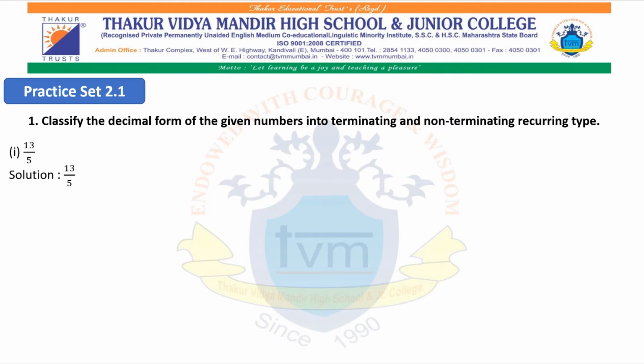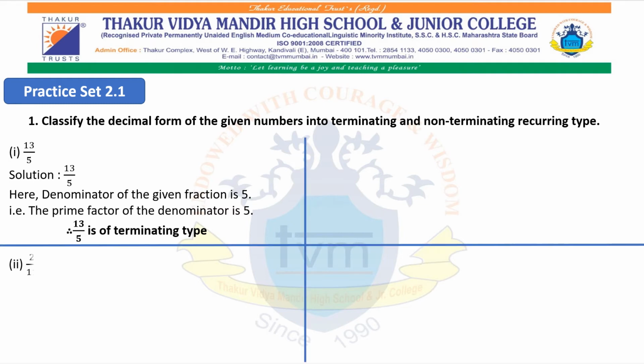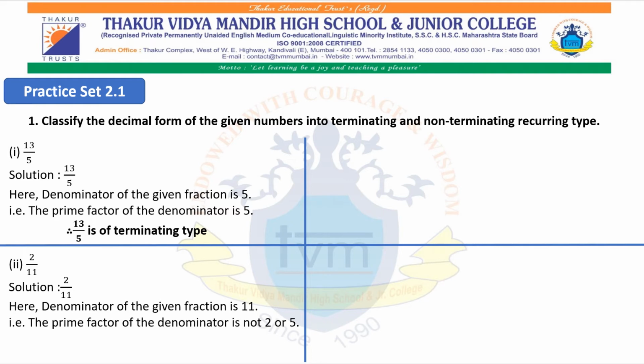Let us start with sum number 1, 13 upon 5. We will start with the solution. 13 upon 5. Here the denominator of the fraction is 5. That is, the prime factor of the denominator is 5. Therefore, we can say 13 upon 5 is of terminating type. In the same way, second sum, 2 upon 11. Solution, 2 upon 11. Here the denominator of the given fraction is 11. The prime factor of the denominator is not 2 or 5. Therefore, we can say 2 upon 11 is of non-terminating recurring type.